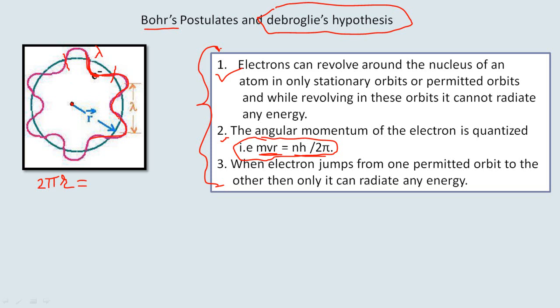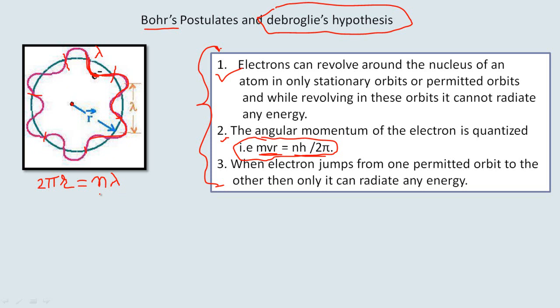This is another wavelength. This is the third wavelength. This is the fourth wavelength. This is the fifth wavelength. This is the sixth wavelength, and so on. So if it produces the stationary wave pattern, it should have an integral number of wavelengths which should fit into it, isn't it?